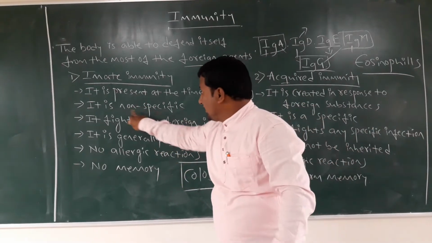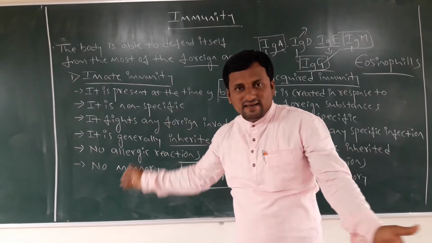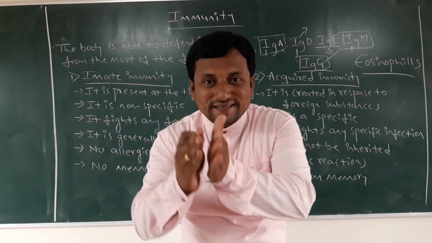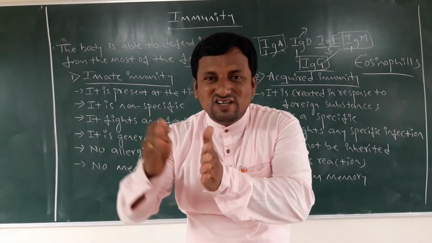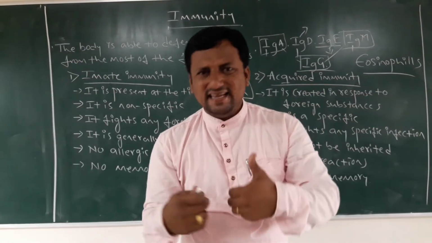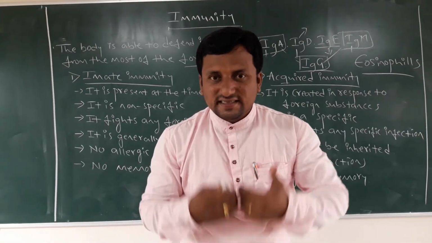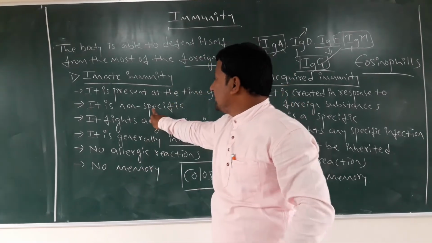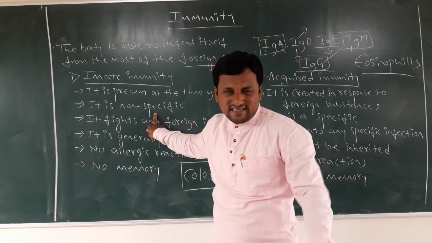Next, it is non-specific. It is not related to a particular virus, particular bacteria or particular fungus. If any foreign agent comes, then our body defends itself. That's why it is a non-specific condition.